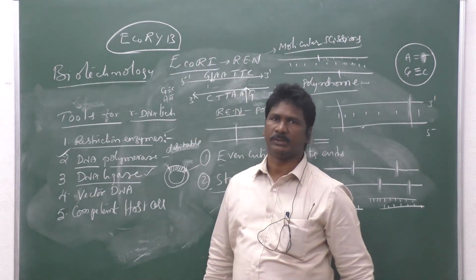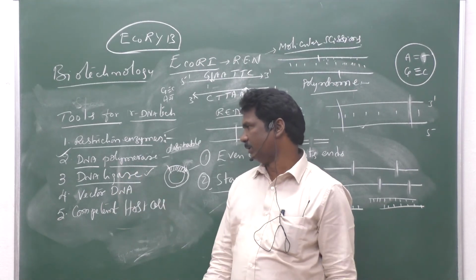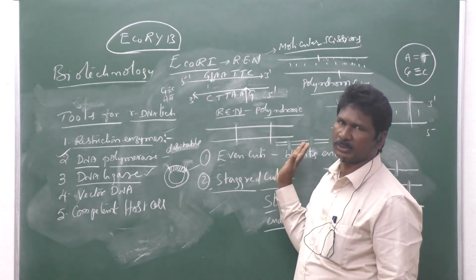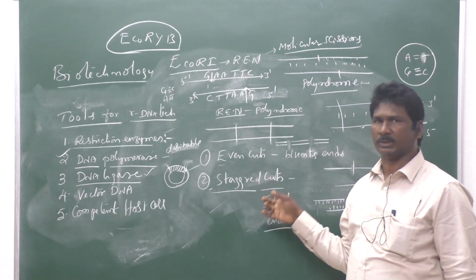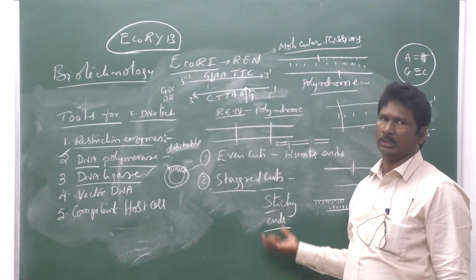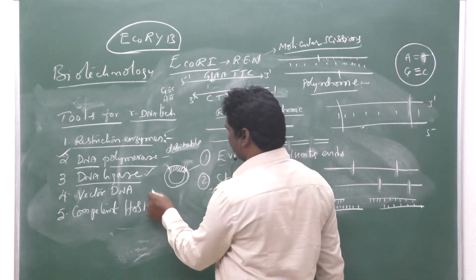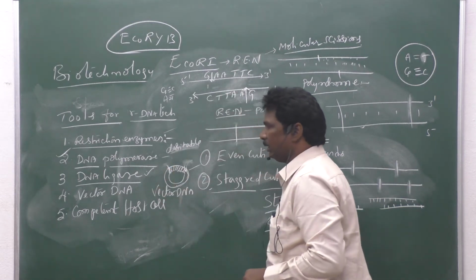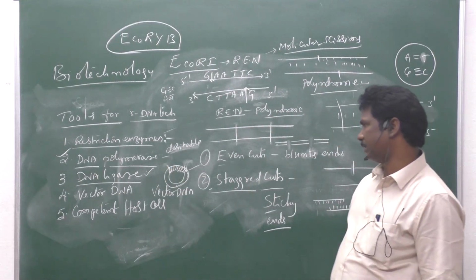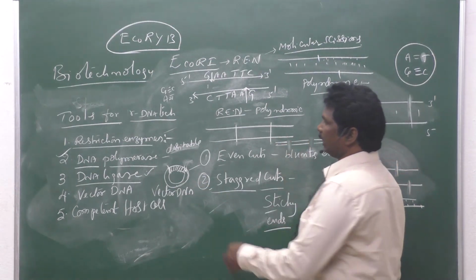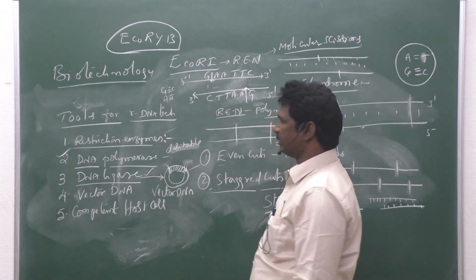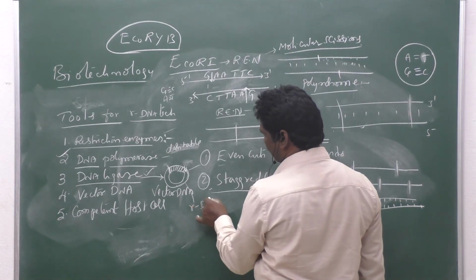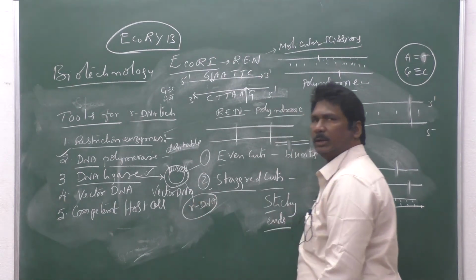DNA ligase. DNA ligase is useful for the attachment of DNA fragments or desirable genes. Those obtained through which type of cuts? Staggered cuts. Those ends are called sticky ends. They are attached to the vector DNA with the help of the enzyme DNA ligase. A new DNA is produced, and that new DNA is called rDNA, recombinant DNA.